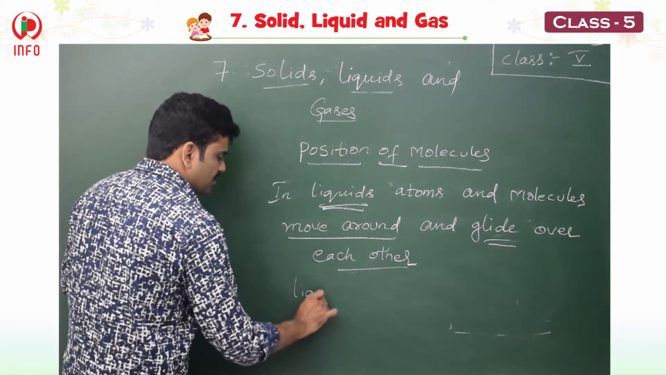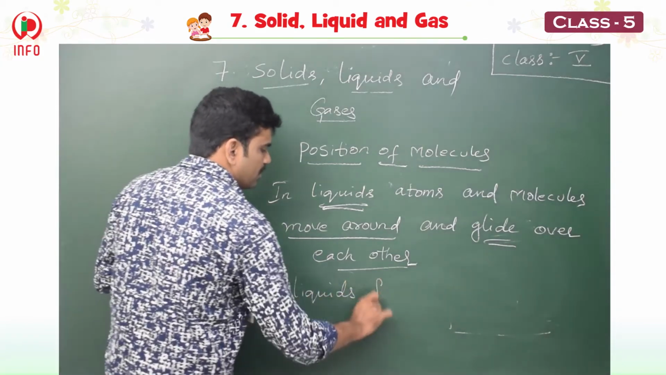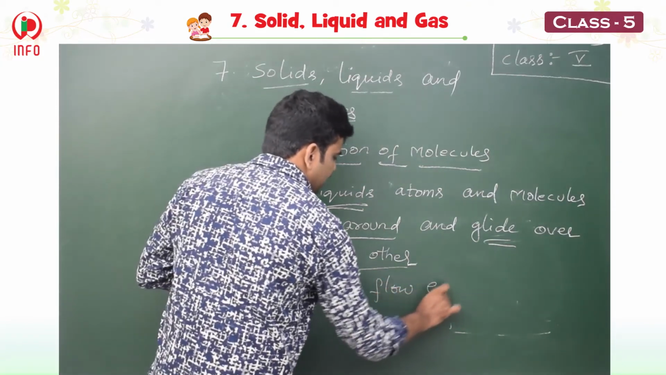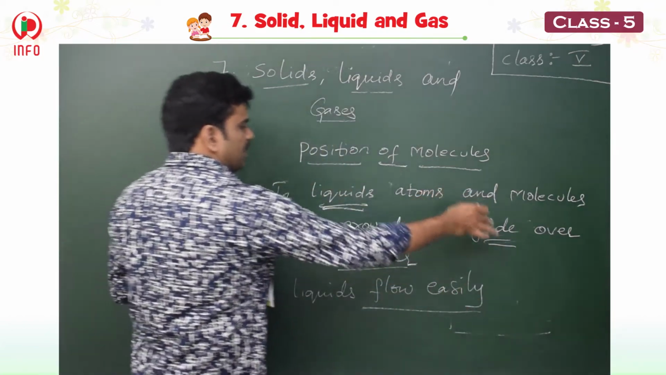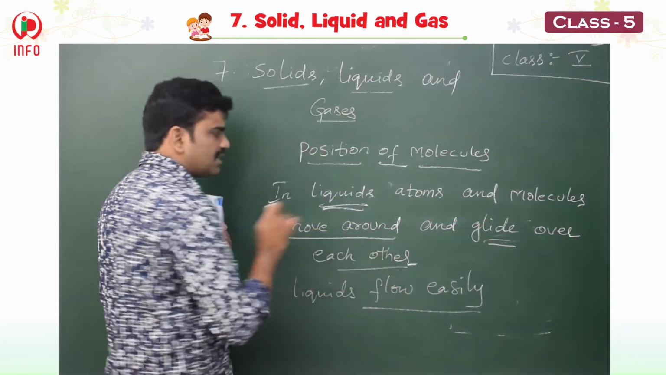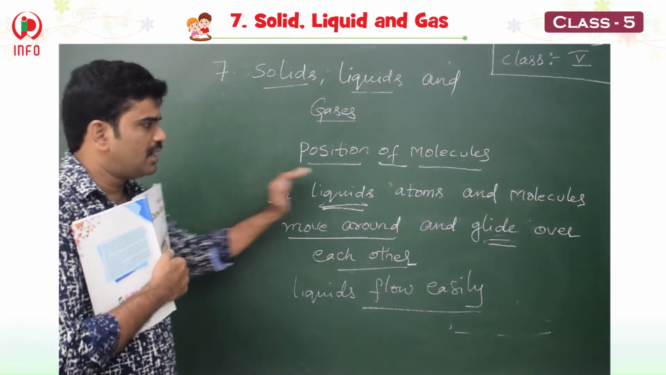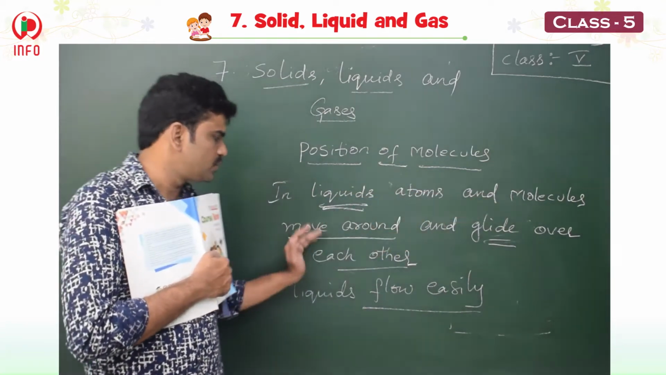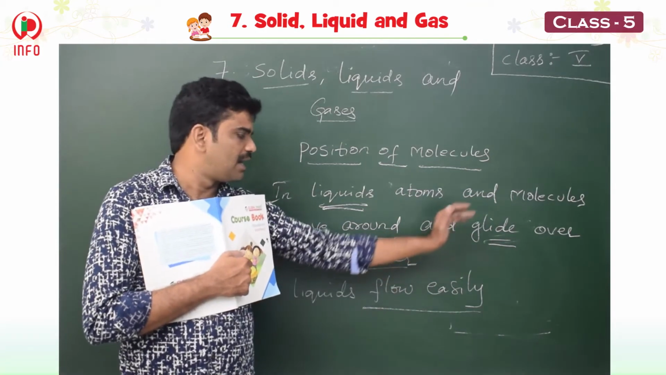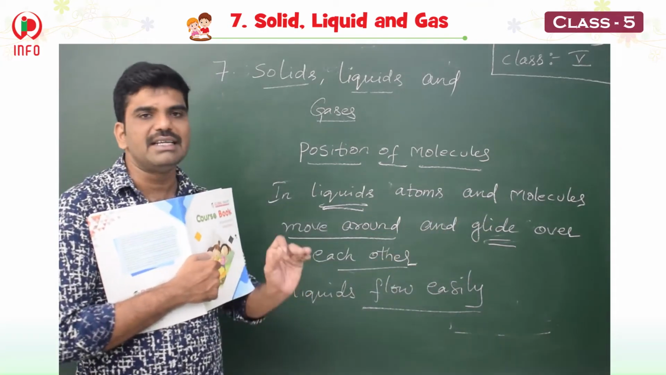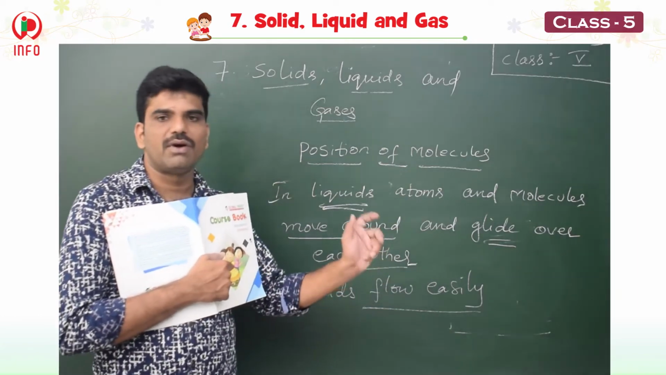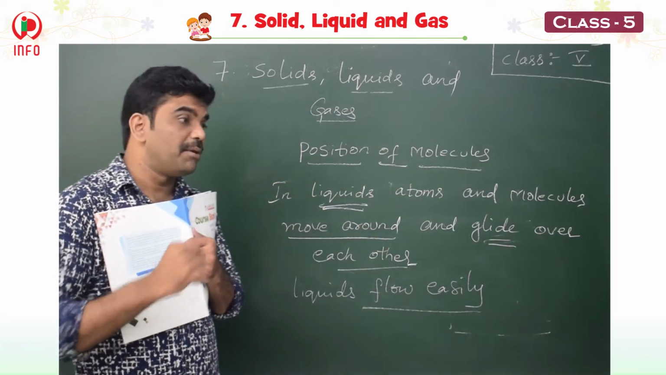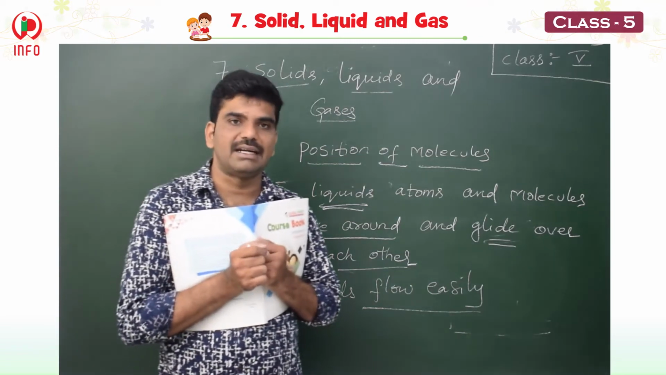Liquids flow easily. Why will they flow easily? Because they will glide over each other. In liquids, atoms and molecules move around and glide over each other. That is the reason. That is why liquids flow easily and can be poured into the containers.